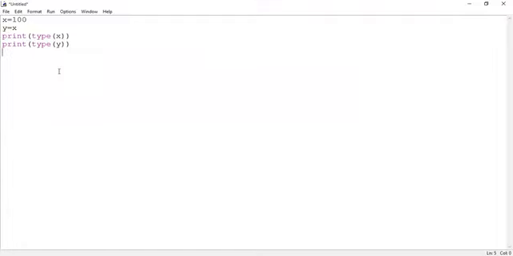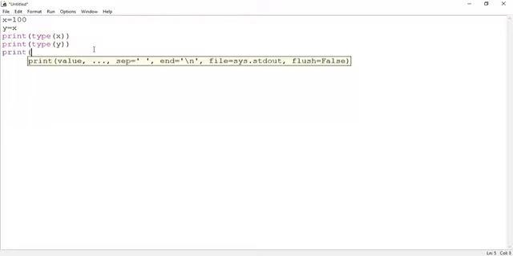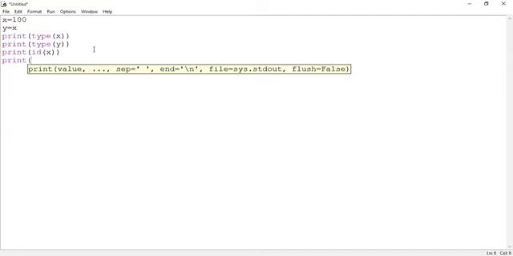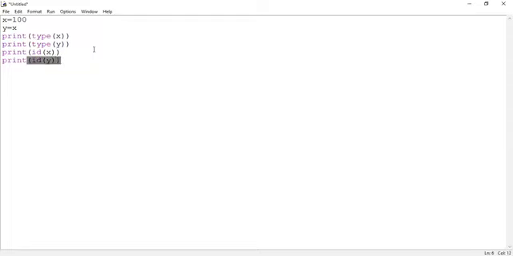To display output on the screen we use the print function, right? Which function has to be used for getting the address? The id function. Print id of X. Then I need the address of Y also, so print id of Y.